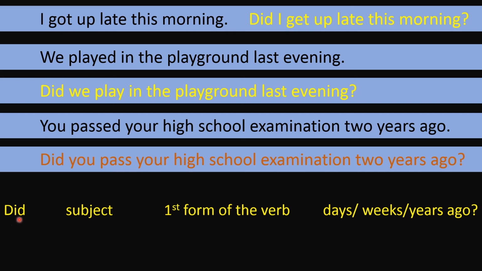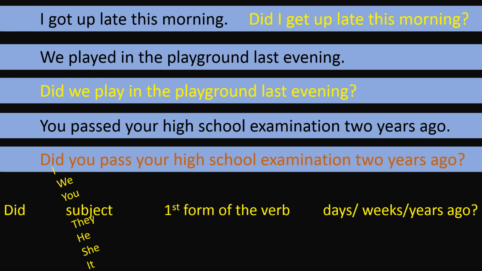This is a hint for you that first use did, then the subject as it is: you, we, I. So these are the subjects. And then the first form of the verb, as it is pass, as it is play, as here it is get. So like that we have to use the first form of the verb, and after that the rest of the words, it may be days, weeks, years ago, yesterday, tomorrow, last week, last month, something like that. Or even if you don't use the time, even then it is acceptable, right? So this is a way.